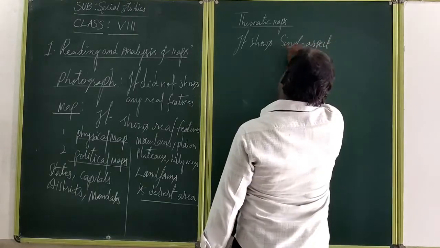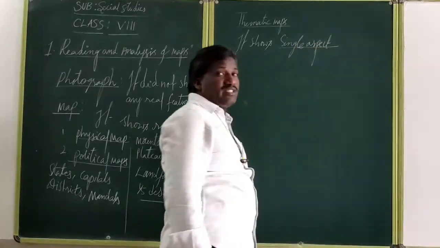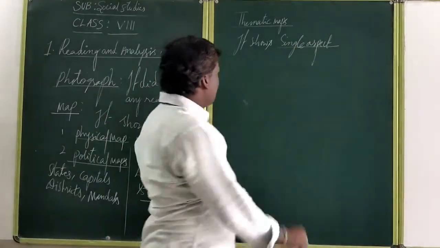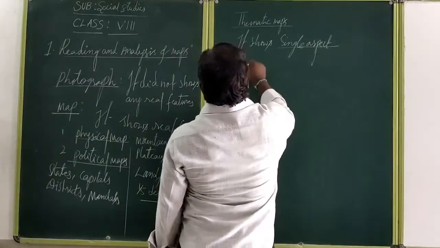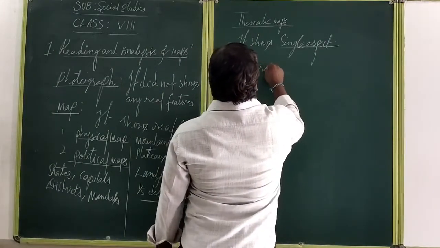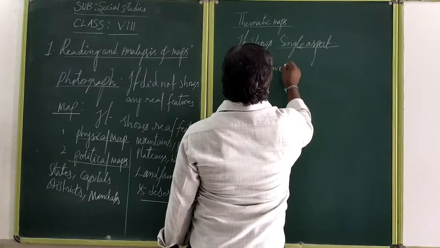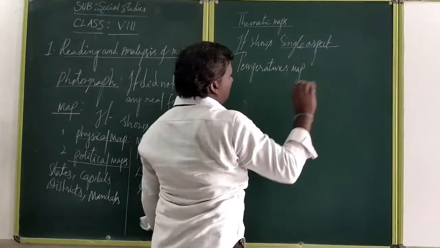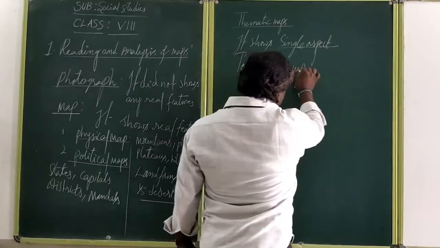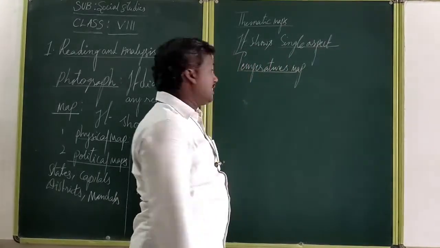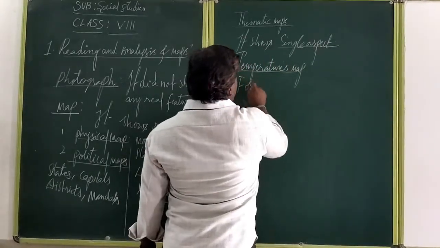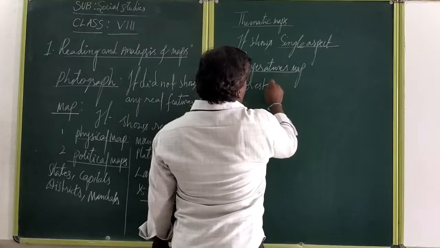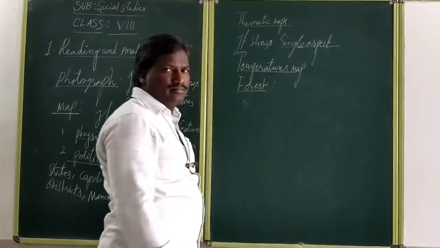It shows single aspects. That means single aspect is nothing but only one. For example, we will take one of the maps, like a temperature map. In that map we can find out only one thing. The map shows only temperature. Otherwise we can take the forest map that only shows about the forest.